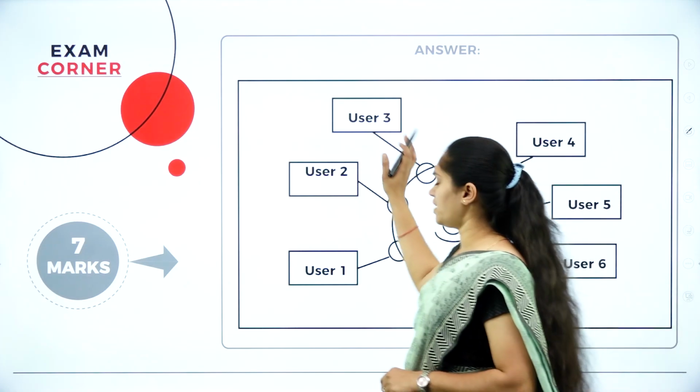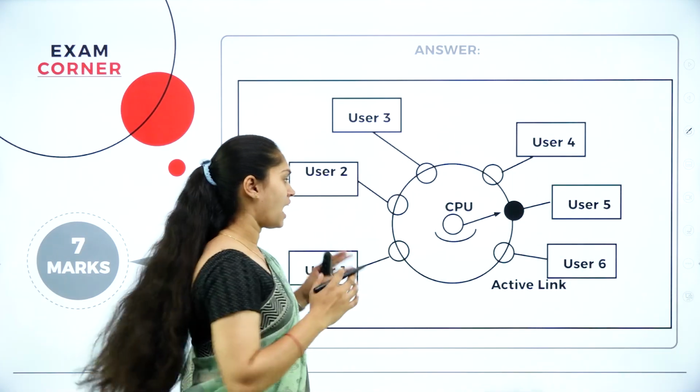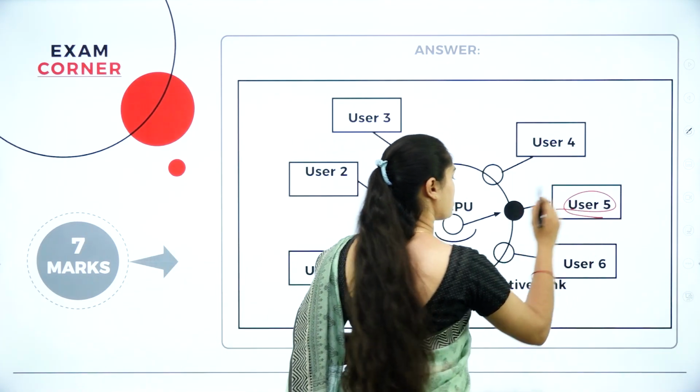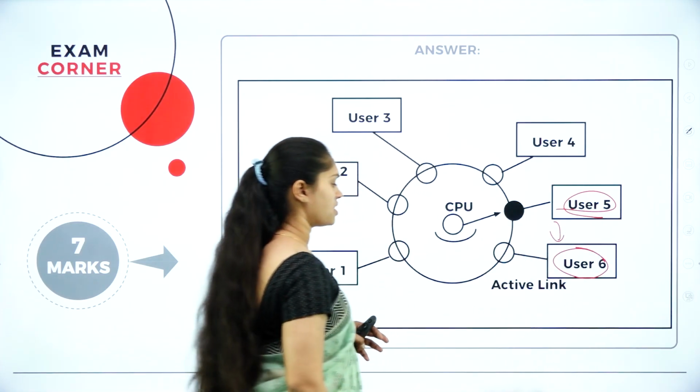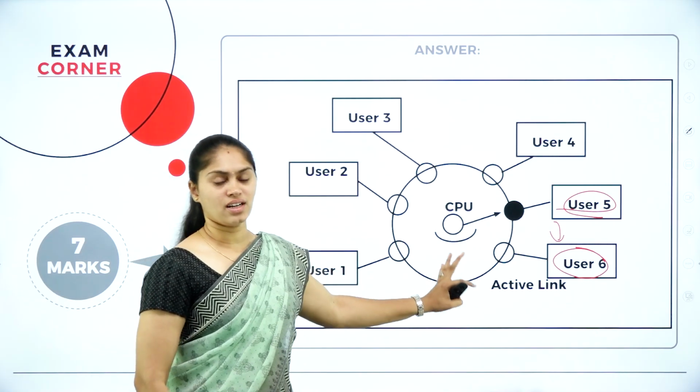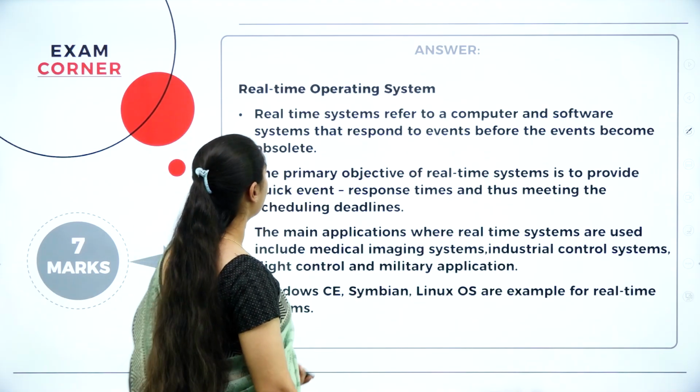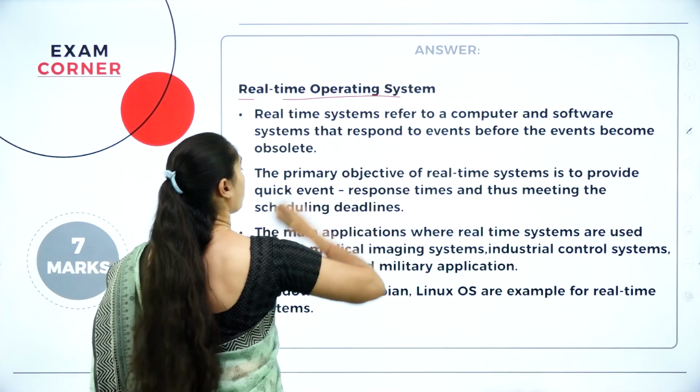So you can see here we have n number of users. At this point of time, user 5 is using the resources. After a certain number of seconds, that will be given to user 6. This is how the time sharing operating system works. Next, we have the real-time operating system.